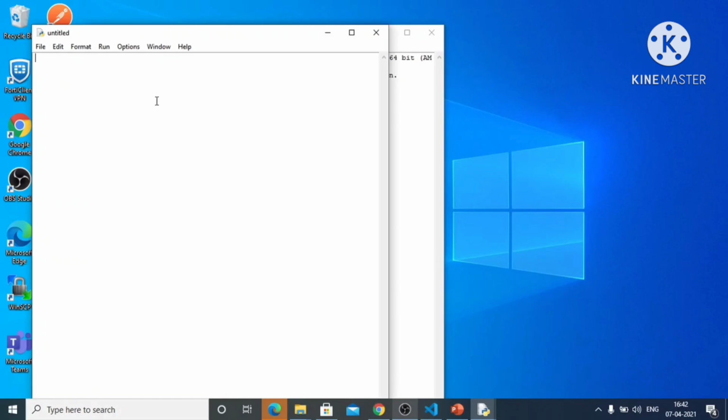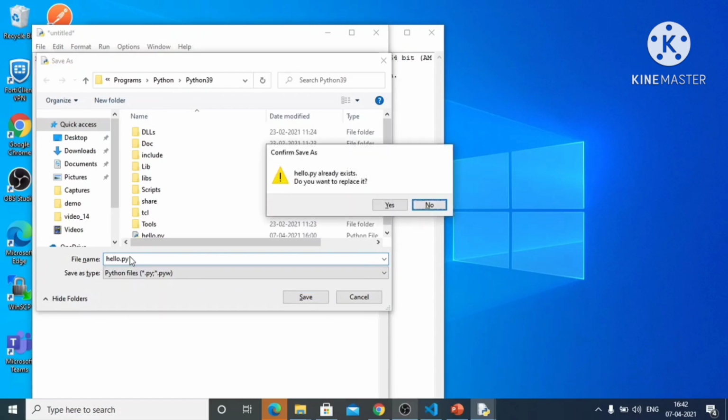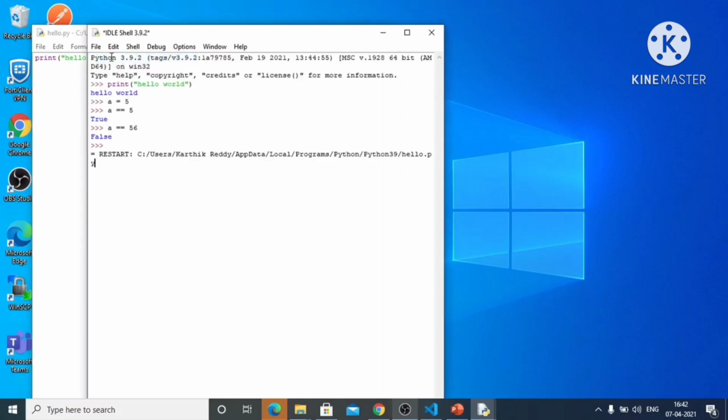Let's say we can create one file, and I'm just printing one statement here. Yes, I'm saving the file. We can run this file using the run module option, or we can directly press F5 on the keyboard. By that we can see the output.